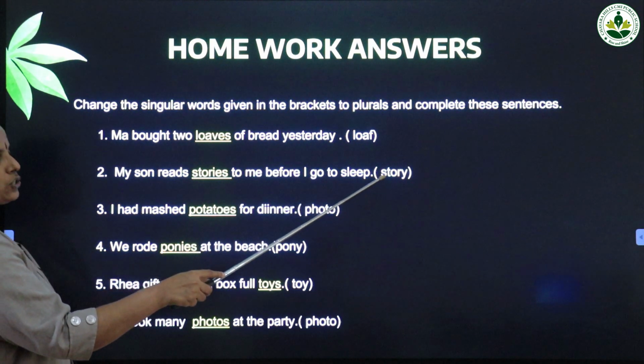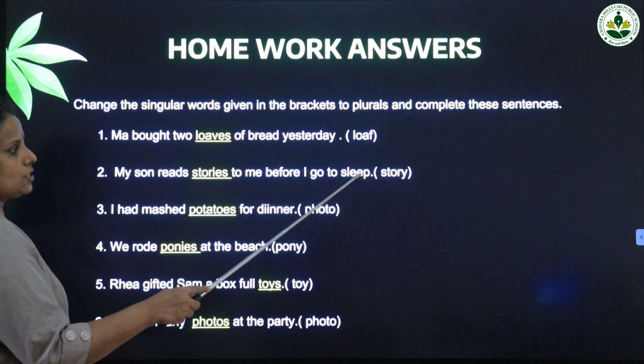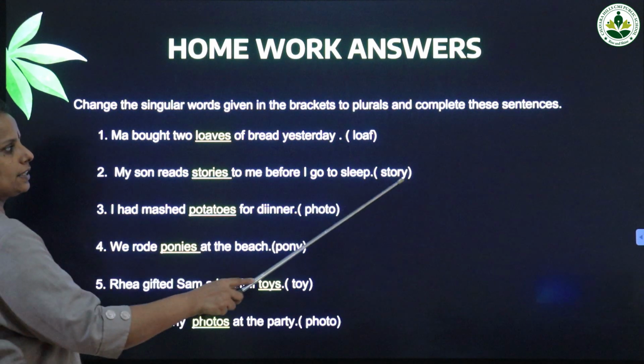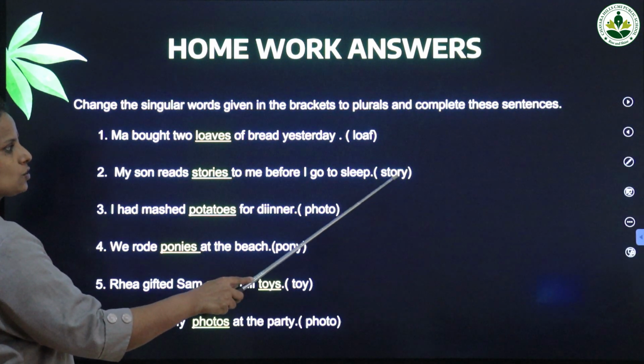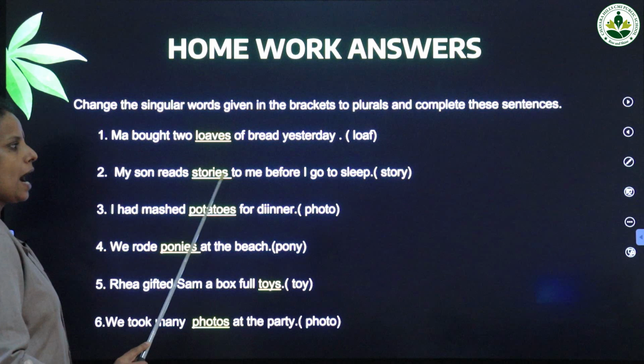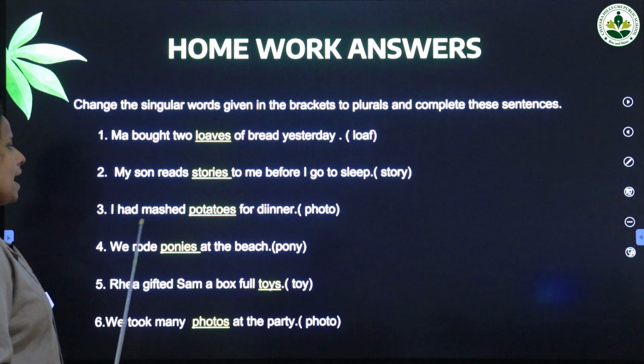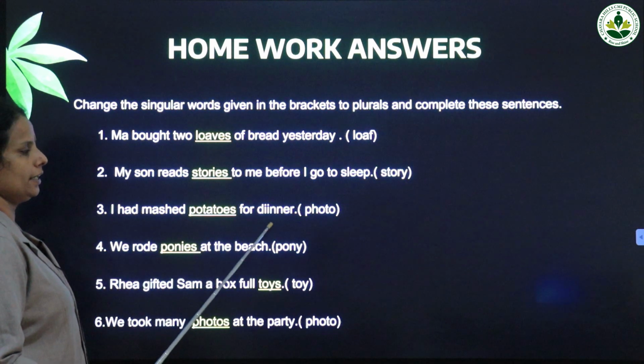Then the second one: My son reads dash to me before I go to sleep. The singular noun is story. So what is the plural of story? Stories. Here you see the word ends with y and there is a consonant before y, so we have to change y into ies.